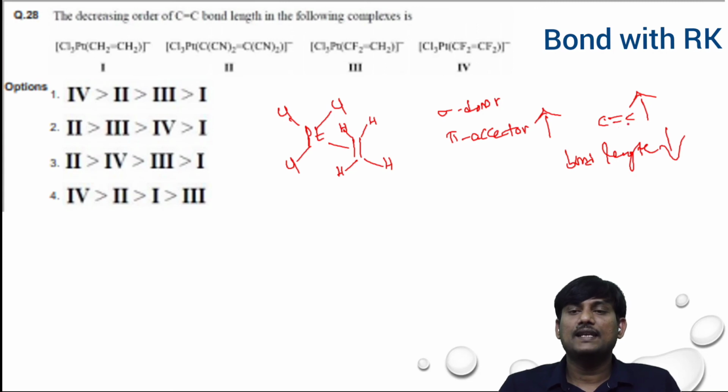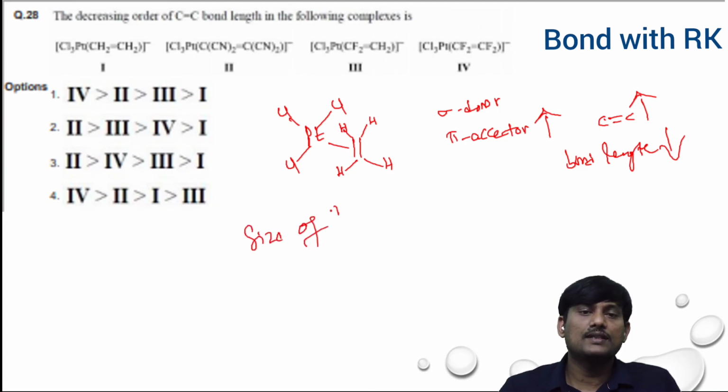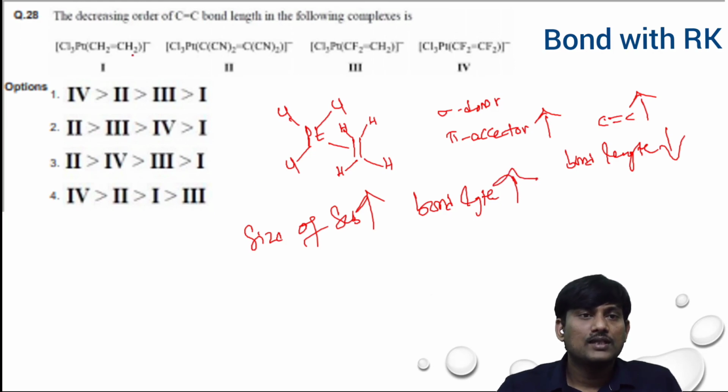So there is less C double bond C character. There is more bond length. So as the size of substituents increases, bond length increases. So in case you have hydrogens, in case you have 4 cyano groups, 2 fluorines, 2 hydrogens, 4 fluorines.